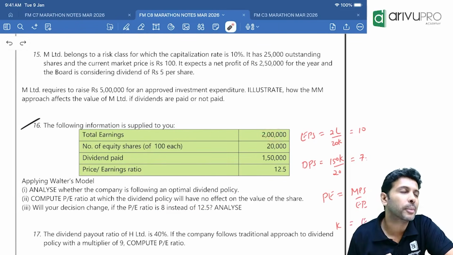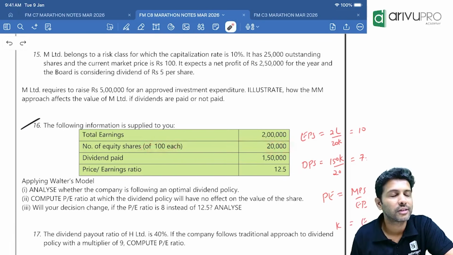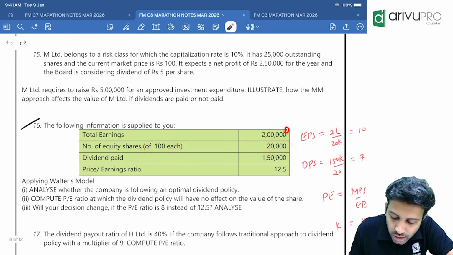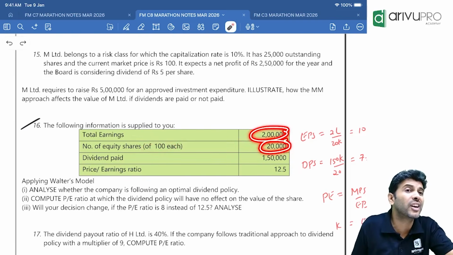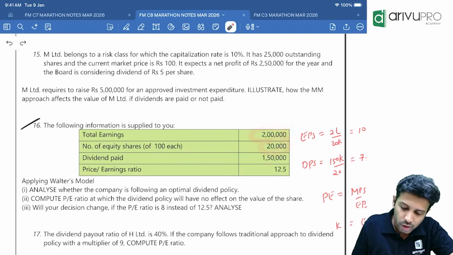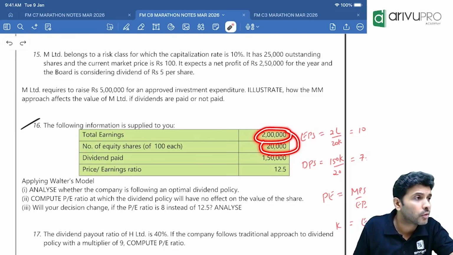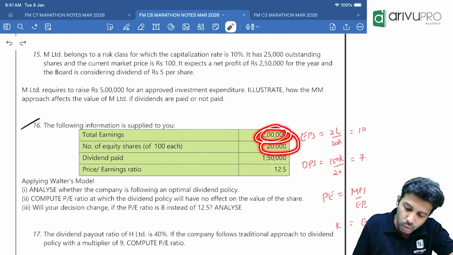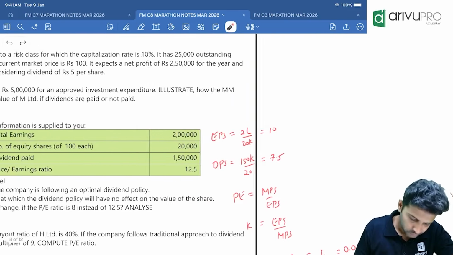Total earnings is how much? 2 lakh. Total number of equity shares is 20,000. So total earnings is 2 lakh and total number of shares is 20,000. What is earnings per share? Is 2 lakh the earnings for 1 share or 20,000 shares? For 1 share, how much? 2 lakh divided by 20,000, which is 10 rupees. EPS is 10 rupees.